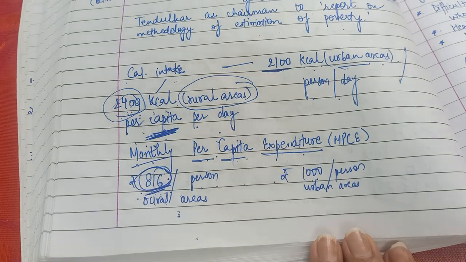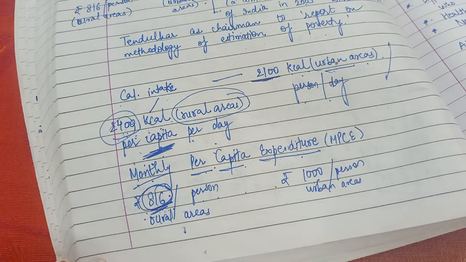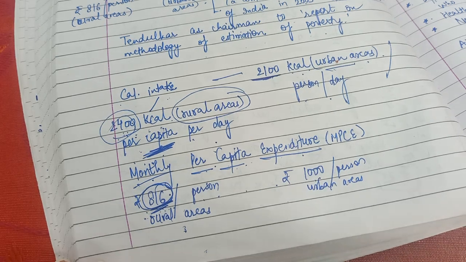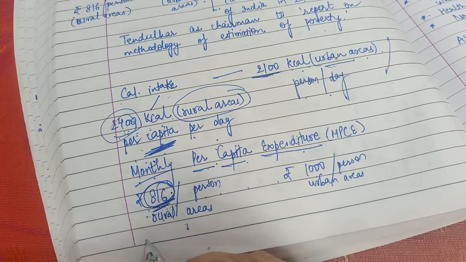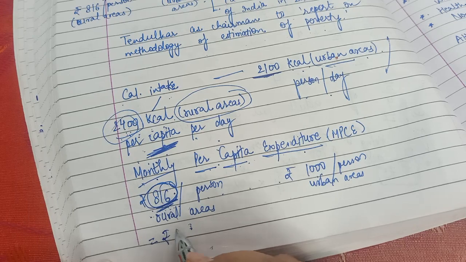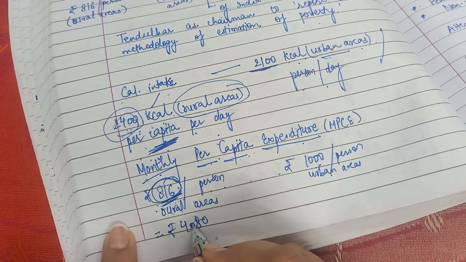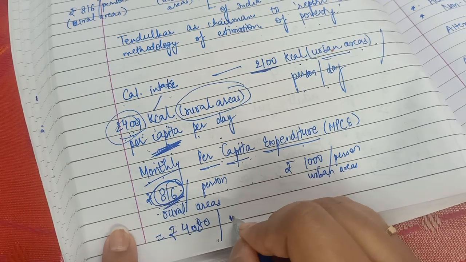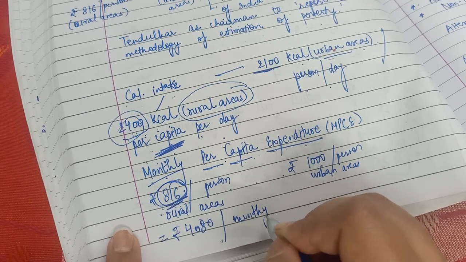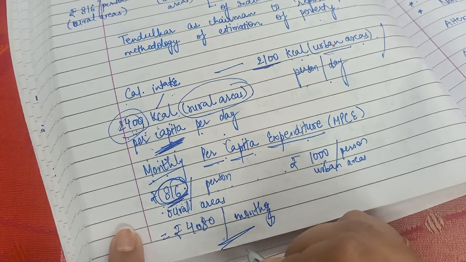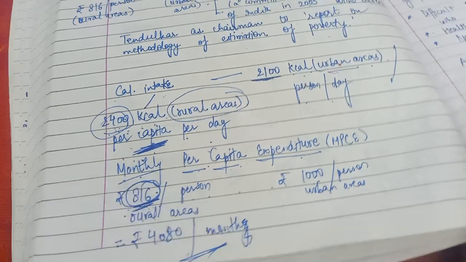And in rural areas, if it is a family of 5, then they need 816 into 5, that is rupees 4080 per month. Okay, that's the monthly per capita expenditure they would be needing if it is a family of 5 members.